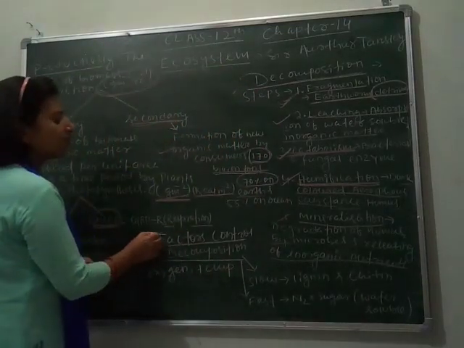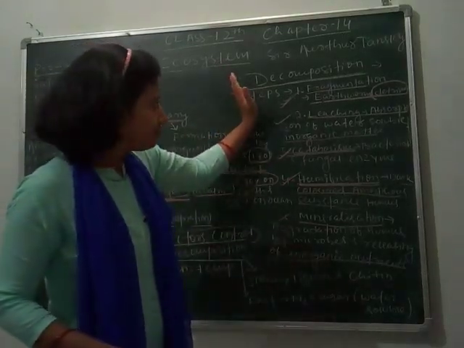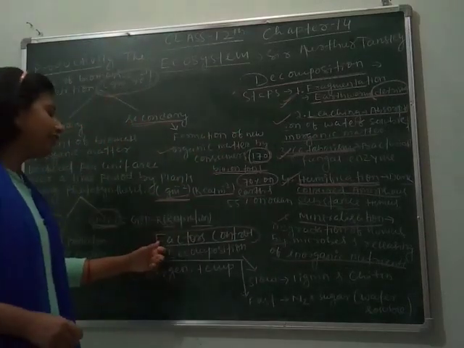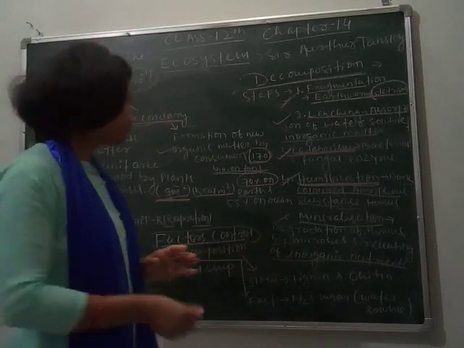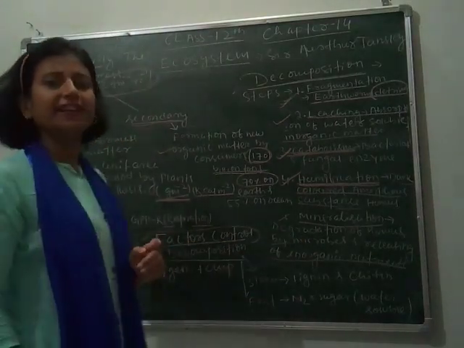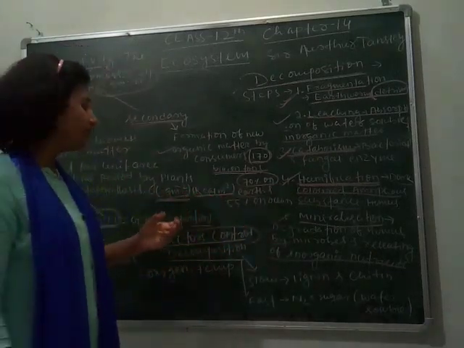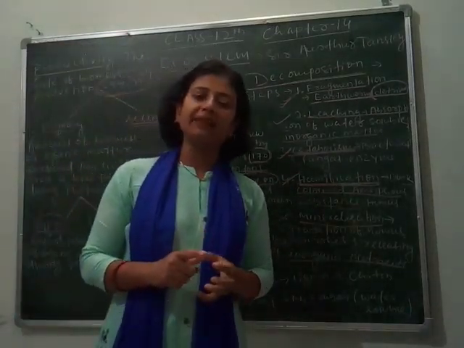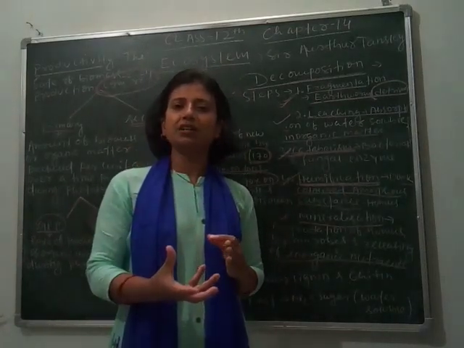Next is, what are the factors that control decomposition? We have studied that these steps are required for decomposition, and now I will tell you what factors control the rate of decomposition. As you have already studied in class 11, the factors that decide the rate of decomposition are humidity, temperature and climatic conditions.